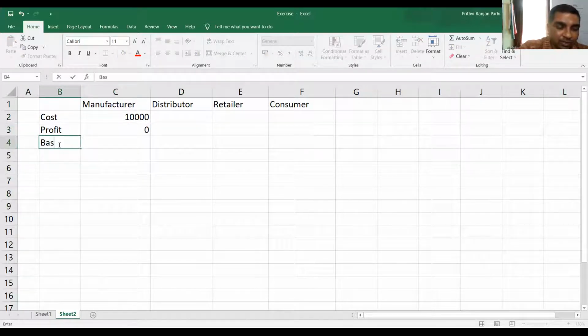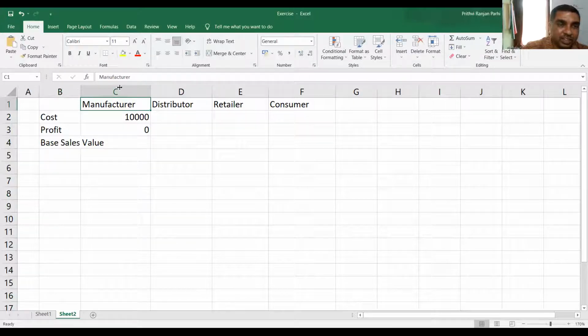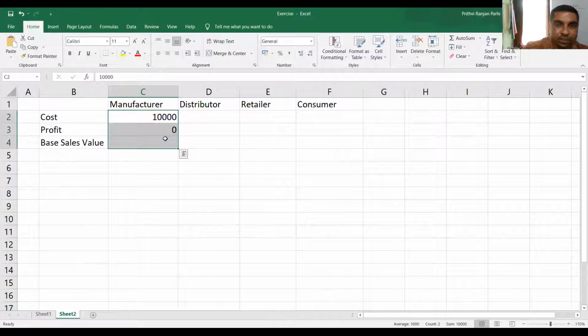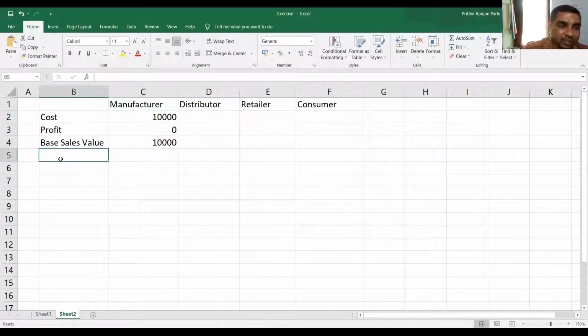Base sales value is how much? At what price will he be selling? Cost plus profit, is it not? So you see, base sale price is same 10,000. Now let us say he is adding GST.